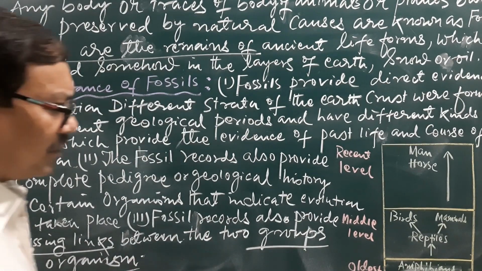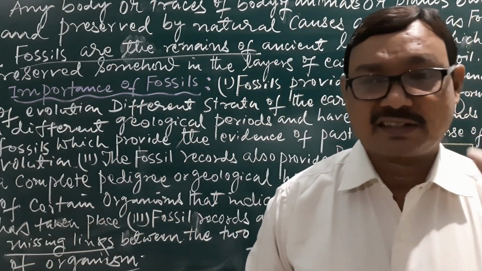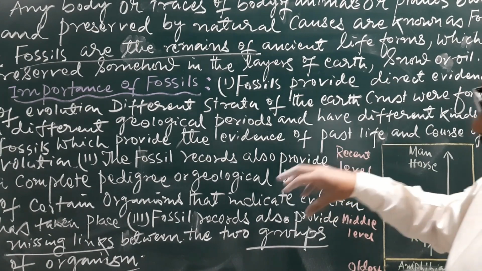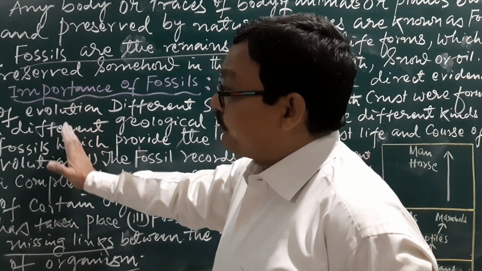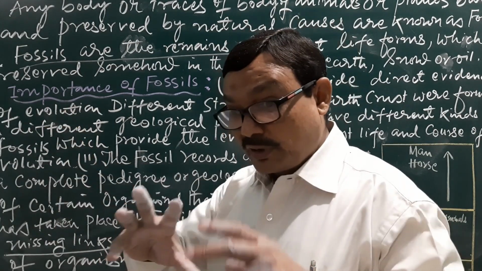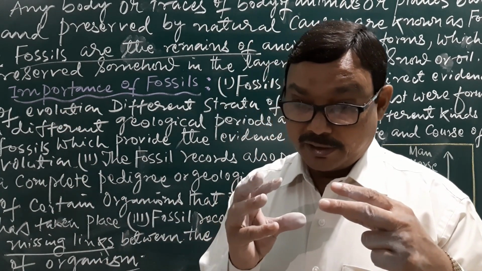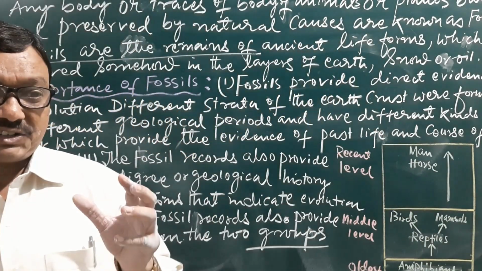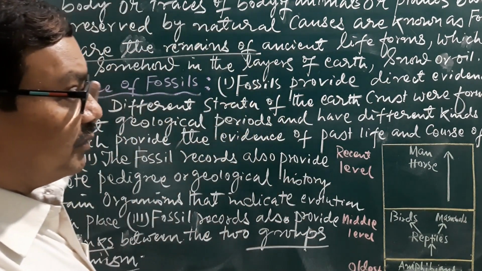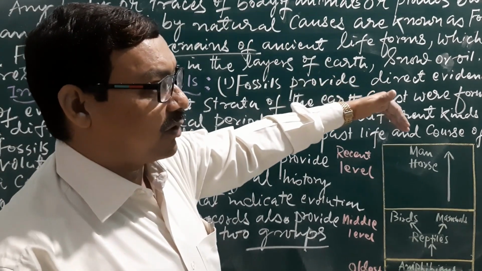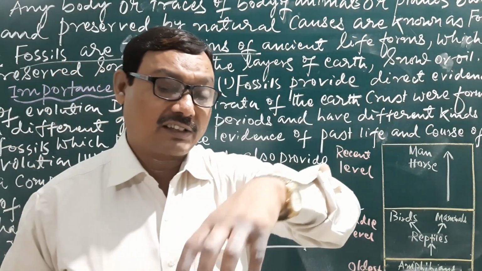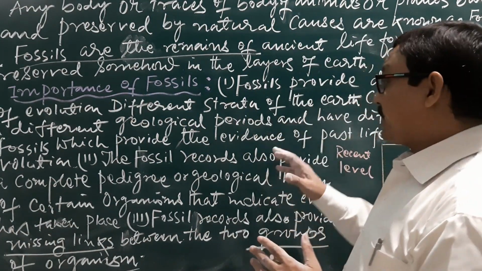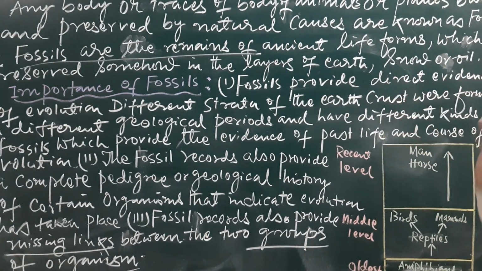Just when we talk about the fossil of Archaeopteryx, what does that fossil indicate? It indicates how this organism evolved. It is a connecting link between the reptilian and the avian, because it possesses both characteristic features. It was evolving from reptilian toward avian, and the characters of both were visible in it. So all these things we can get from fossils.